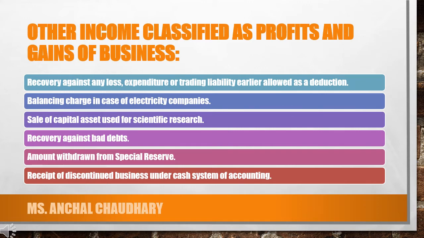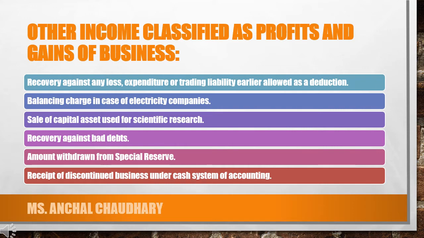So here is a list of other income which is classified as your profits and gains of business. So whenever you find any kind of income mentioned in the question, you will treat it as your profit and gains of business, like recovery against any loss, expenditure or trading liability earlier allowed as a deduction, which was earlier allowed as a deduction but is not actually deductible.